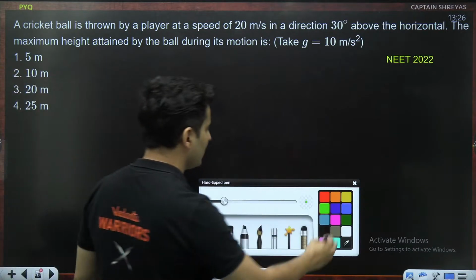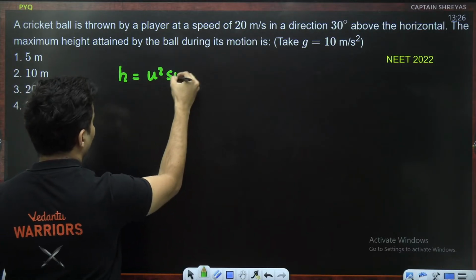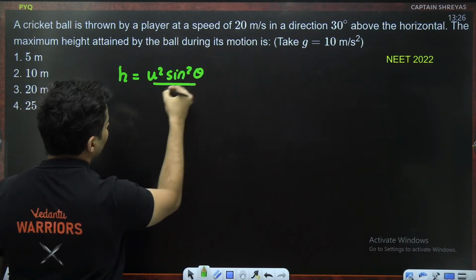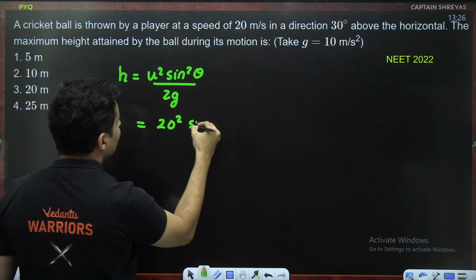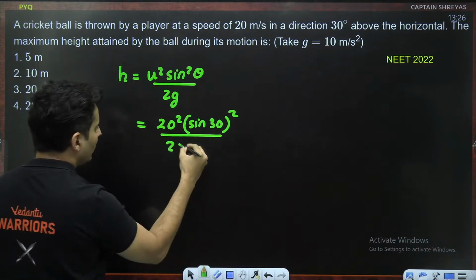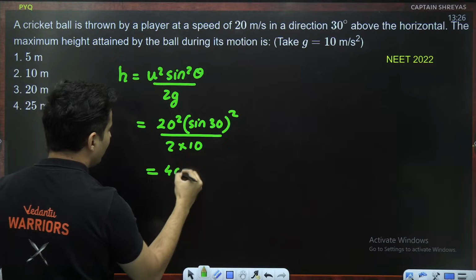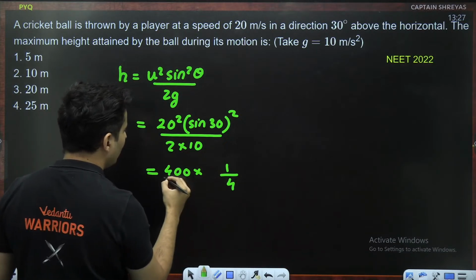Very straightforward. Just have to use the maximum height formula, which is u square sine square theta divided by 2g. Initial speed 20, sine of 30, but then square it. 2 into gravity, which is 10. 20 square is 400, sine 30 is half. Squaring it will give you 1 by 4.